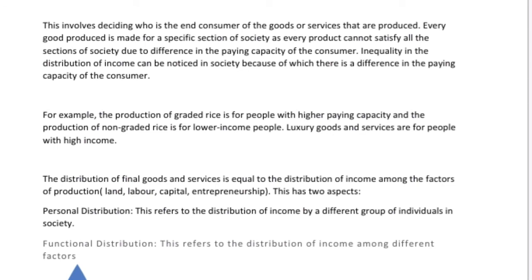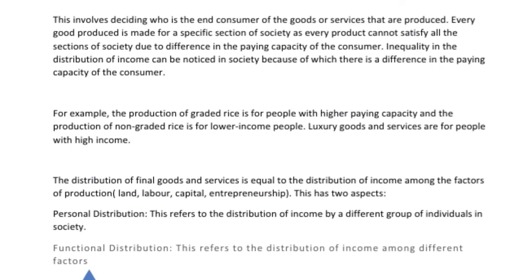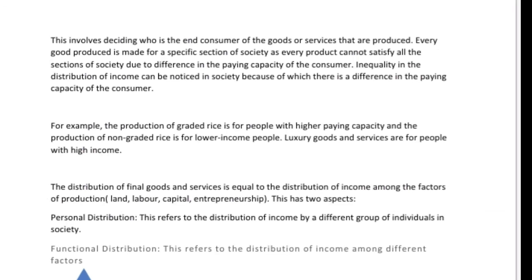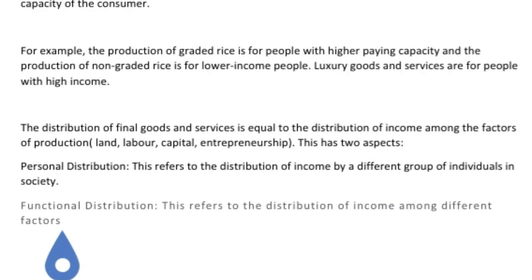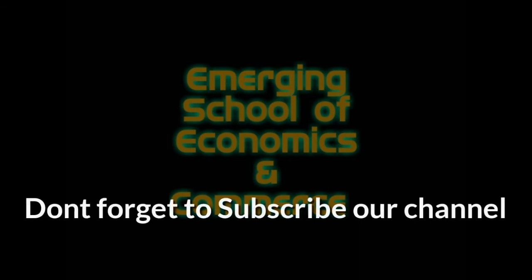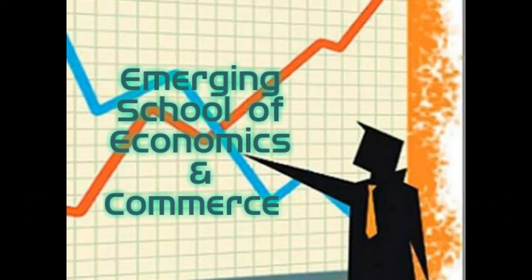The distribution of final goods and services is equal to the distribution of income among the factors of production: land, labor, capital, entrepreneurship. This has two aspects. Personal distribution refers to the distribution of income among different groups of individuals in society. Functional distribution refers to the distribution of income among different factors.